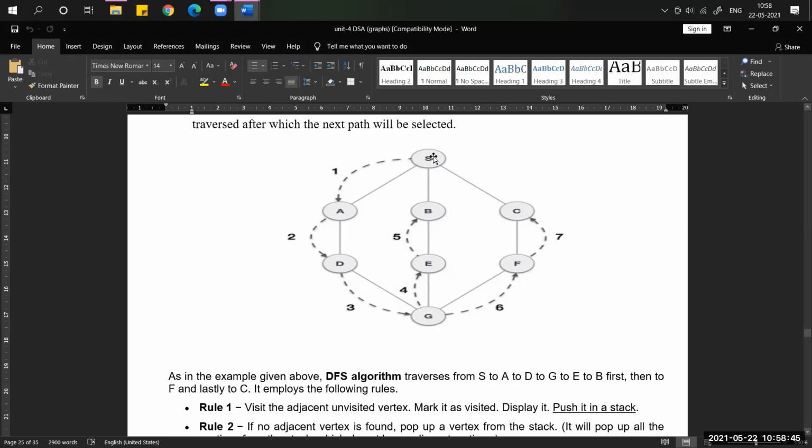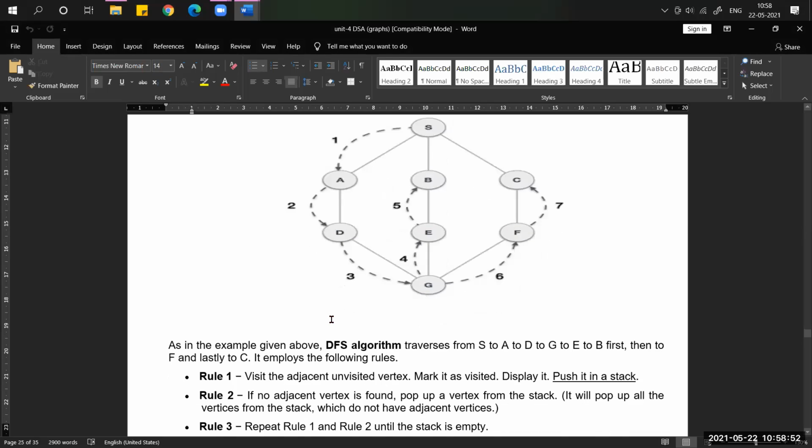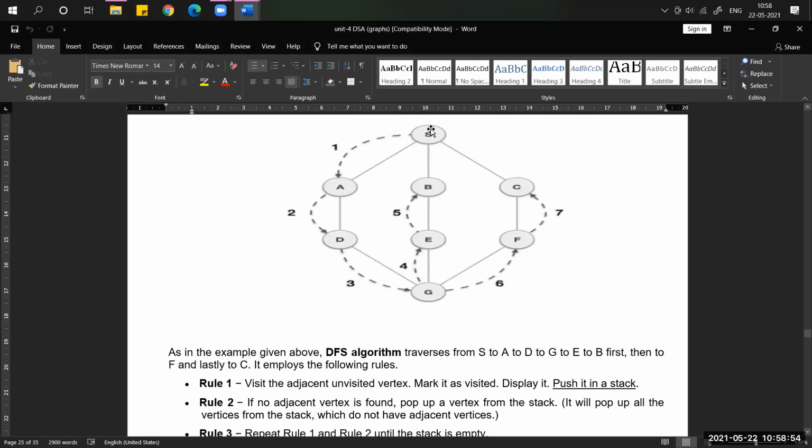In BFS, whatever the adjacent nodes from S, you have to visit all, but here that is not the step. From S, you first visit the starting node, then the first adjacent node. A is the first adjacent node, because this data is alphabetical, so I'm choosing the alphabetical order.